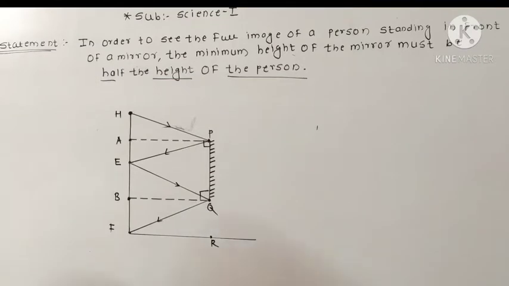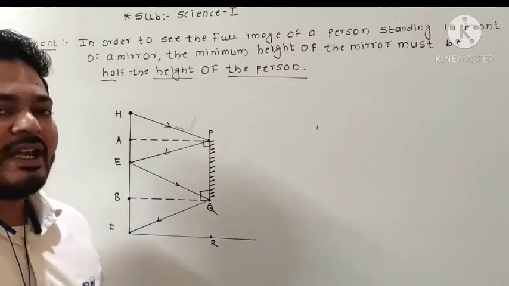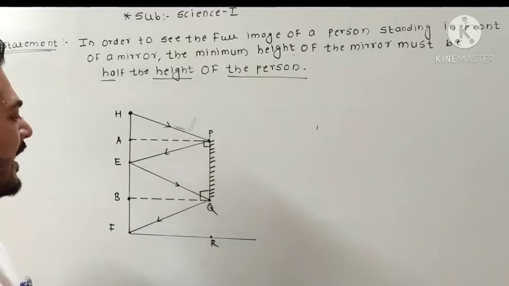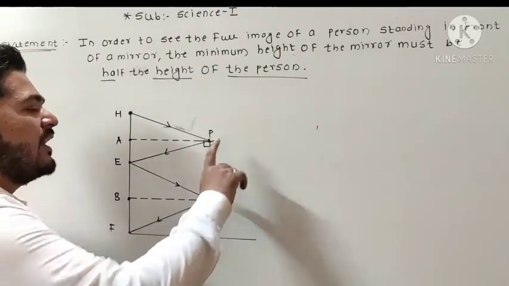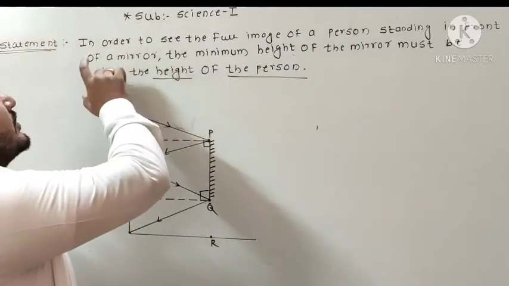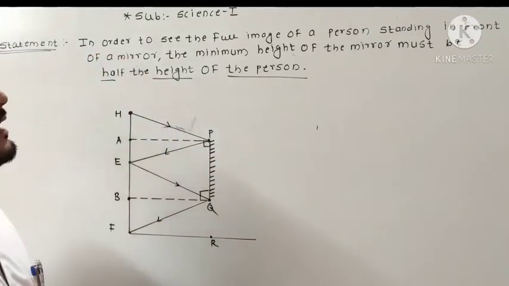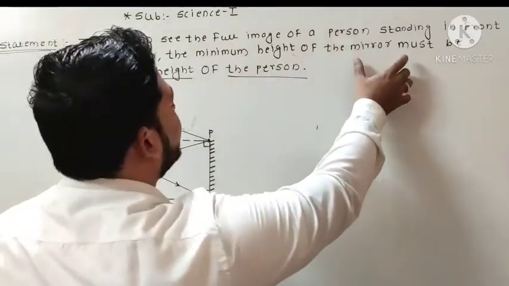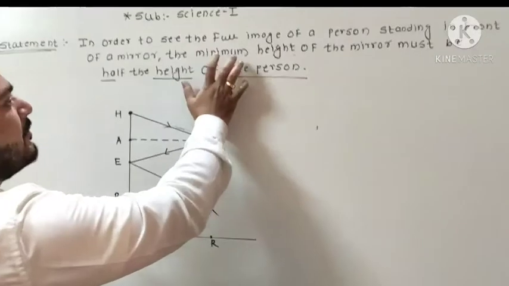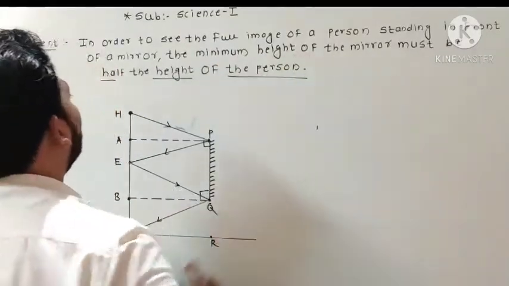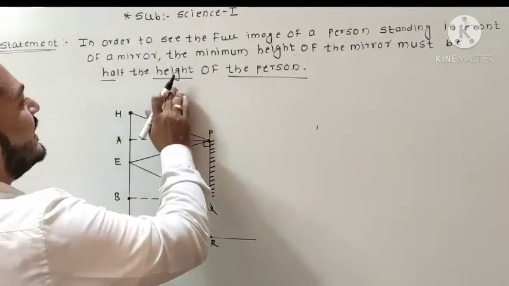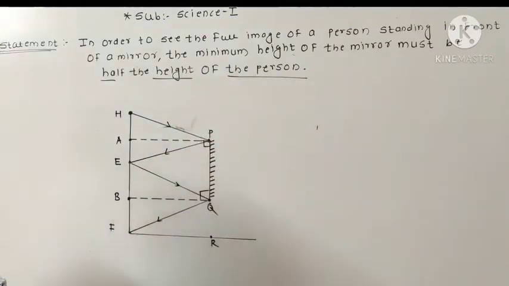We have to prove that the height of the mirror, in order to see the full image of a person standing in front of a mirror, the minimum height of the mirror must be half the height of the person. This is what we have to prove.